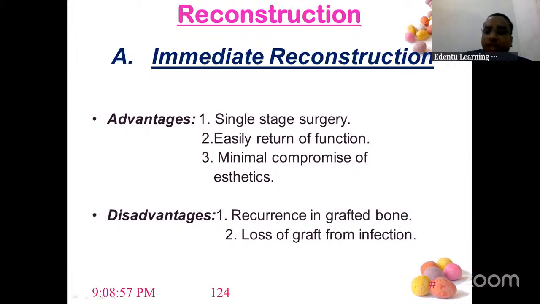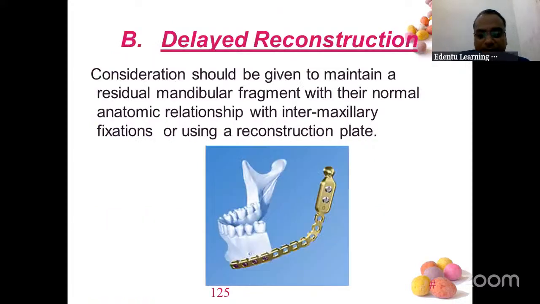Then you have to do reconstruction. Immediate reconstruction has the advantage of being the same surgery. When you remove the mass and everything is disarticulated and done, early return of function will be there. But the disadvantage is that if you are putting a graft, the graft may be rejected. Loss of graft or infection can also develop there. So always go for a delayed reconstruction. Something like this: the whole disarticulation was done on one side, and it's been articulated. Delayed reconstruction.